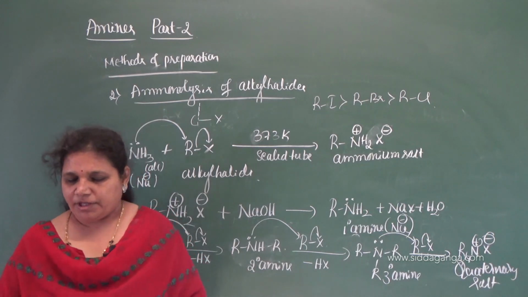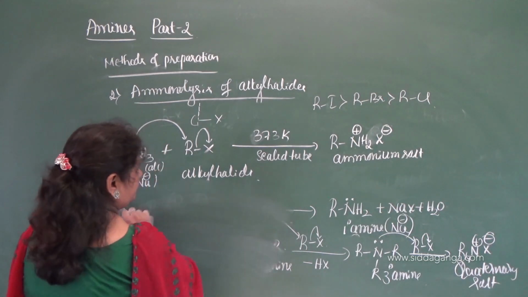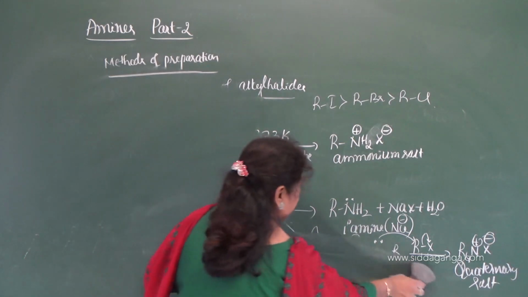Okay. Now let me give the example for this. Take down the example. Example for ammonolysis.